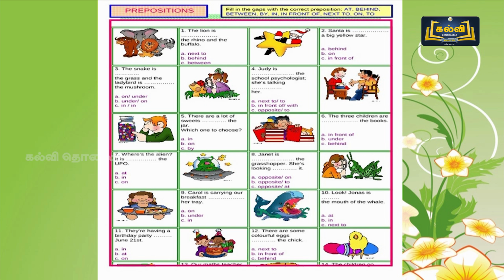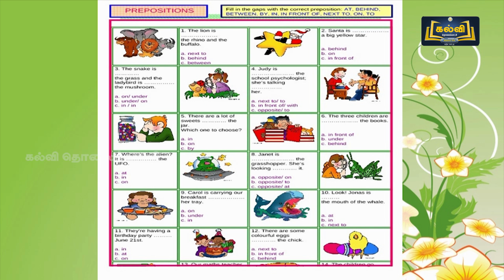The snake is dash the grass and the lady bird is dash the mushroom. Options are on and under. Second one, under and on, and the third one, in and in.